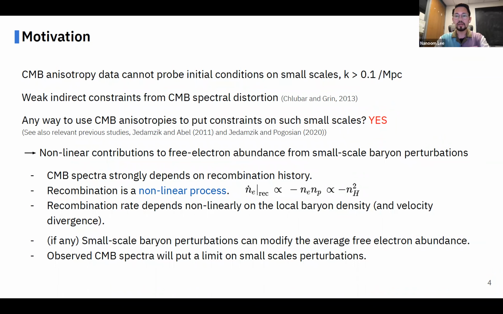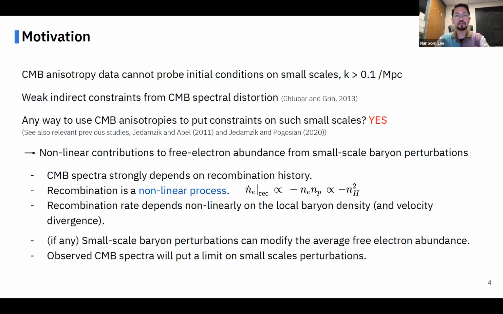The recombination is a nonlinear process simply because it happens when a proton and an electron meet each other. So the recombination rate depends on the number density of baryons squared. So if there are any small-scale baryon perturbations, they will modify the average free electron abundance. Since CMB spectra are very sensitive to the recombination history, this allows us to put some constraints on the small-scale baryon perturbation amplitude.